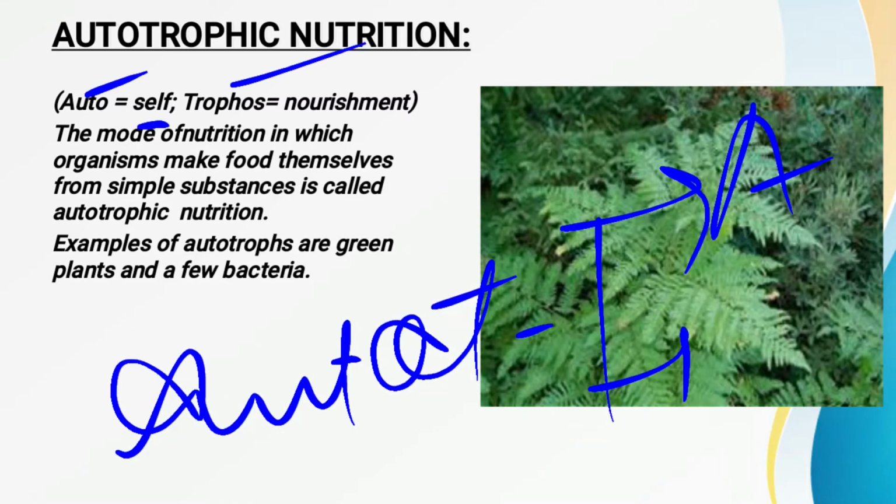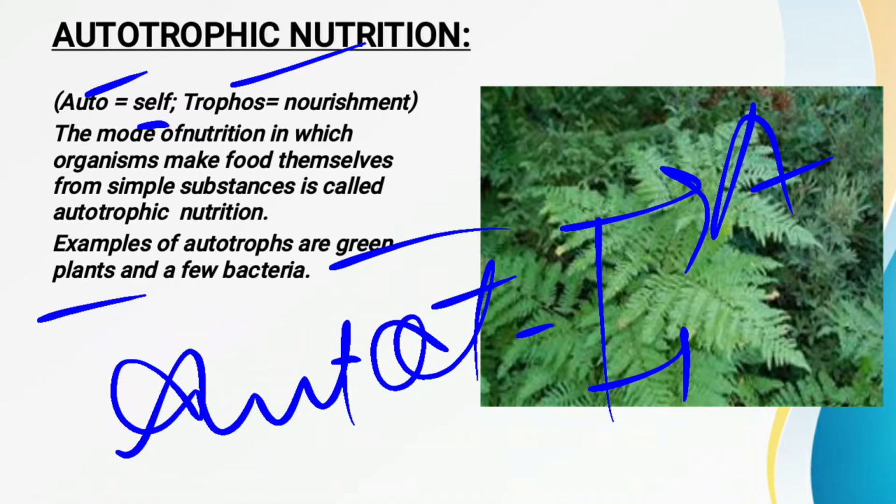So the organisms which are able to synthesize their own food are called the autotrophs, and the mode of nutrition is called autotrophic nutrition. The examples of autotrophs are the green plants and a few bacteria, because green plants and some kinds of bacteria are able to synthesize their own food with the help of some inorganic raw materials.